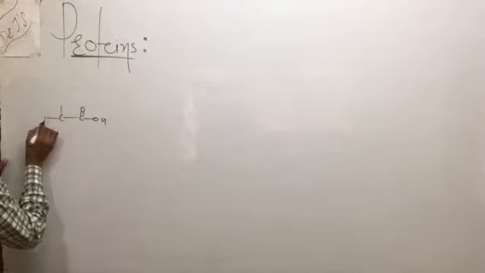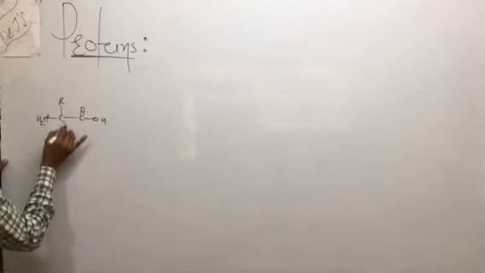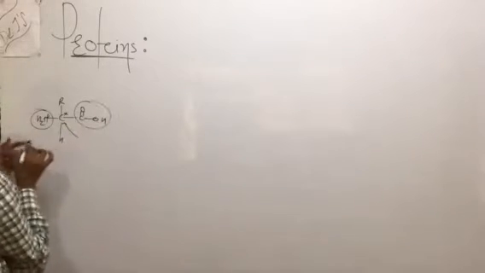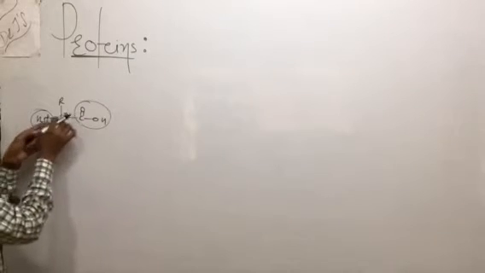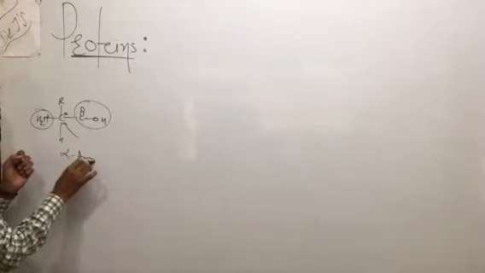First of all, what is an amino acid? Two functional groups are present on the same carbon atom. It is a chiral central atom, with NH2 as one functional group and COOH as a carboxylic acid group. Two functional groups are present on the same carbon atom. This is the alpha amino acid.